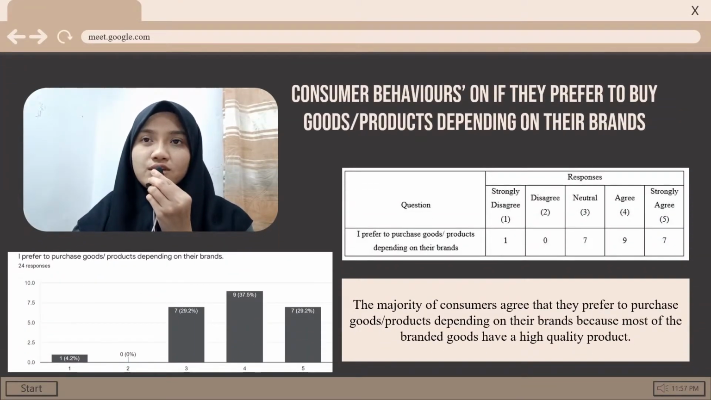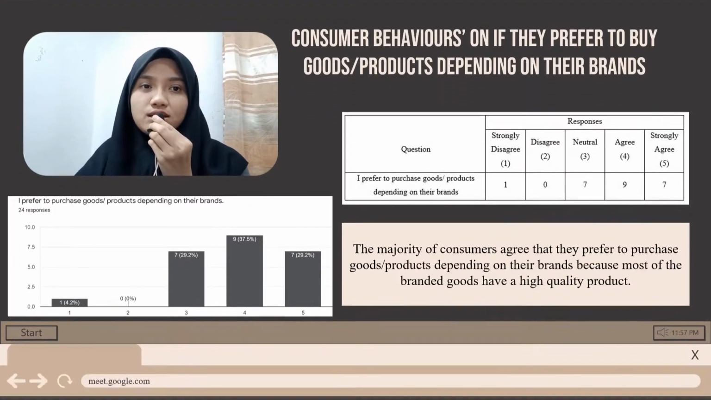The first one, we are going to talk about consumer behaviors on if they prefer to buy goods or products depending on their brands. According to the table and the graph, there is only one person who strongly disagrees with the statement. There are 7 people who neither agree nor disagree with the statement, but the majority of them agree that they prefer to purchase goods or products depending on their brands.